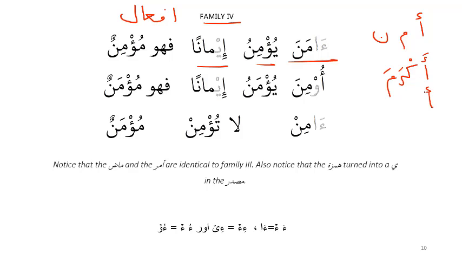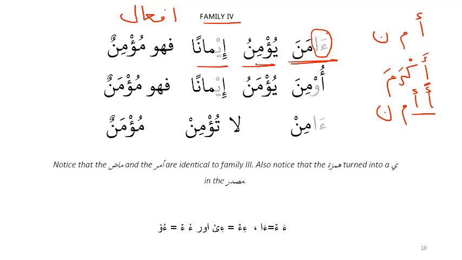So the first hamza is just part of this pattern. The ra letter is mim, and the lam letter is noon. So what happens when we have a hamza, fatha followed by a hamza? This basically becomes hamza alif. So amana.